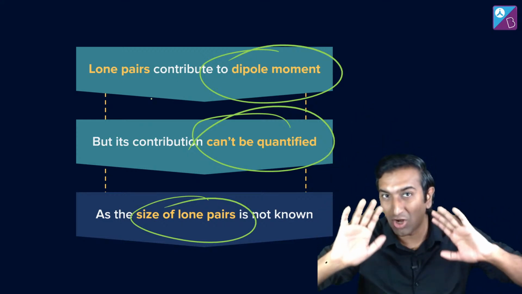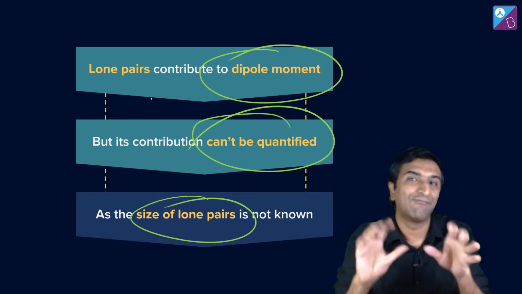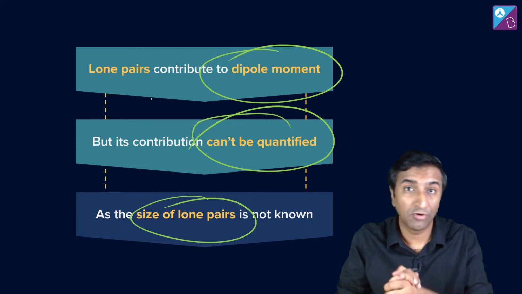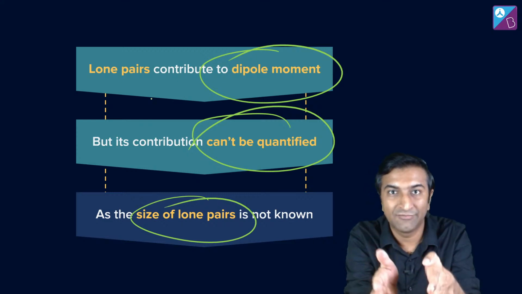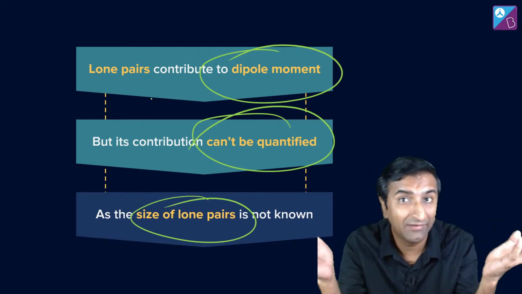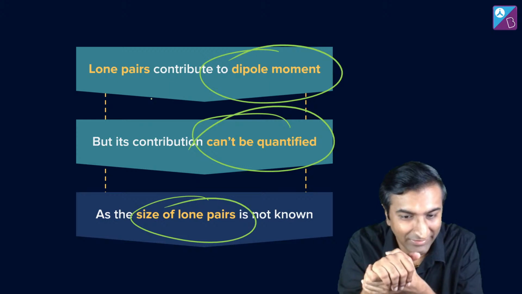You don't know that. But overall molecule you can figure out its dipole moment. How? Put it through a machine. The way it rotates, the way it moves in an electric field will tell you the direction of the dipole, and that's it. That's it. All right. Sweet.